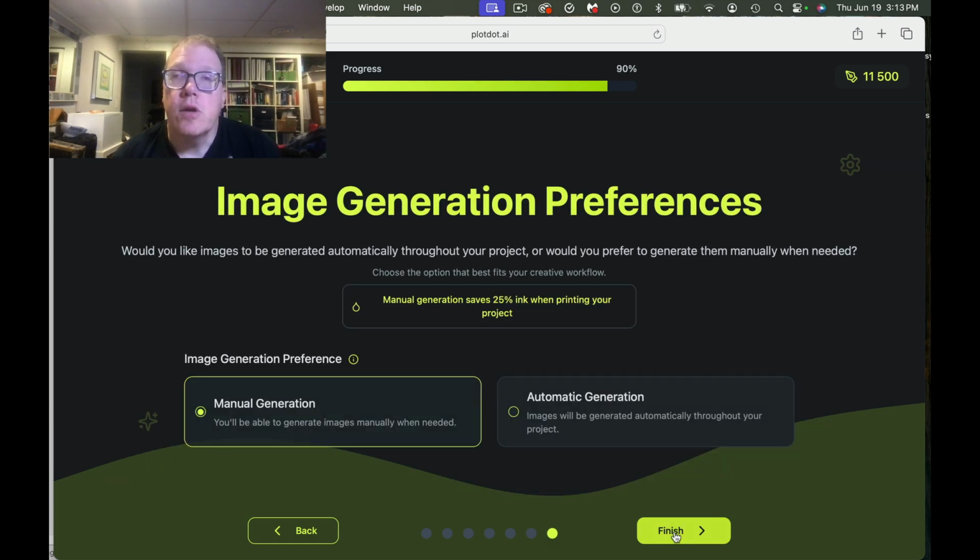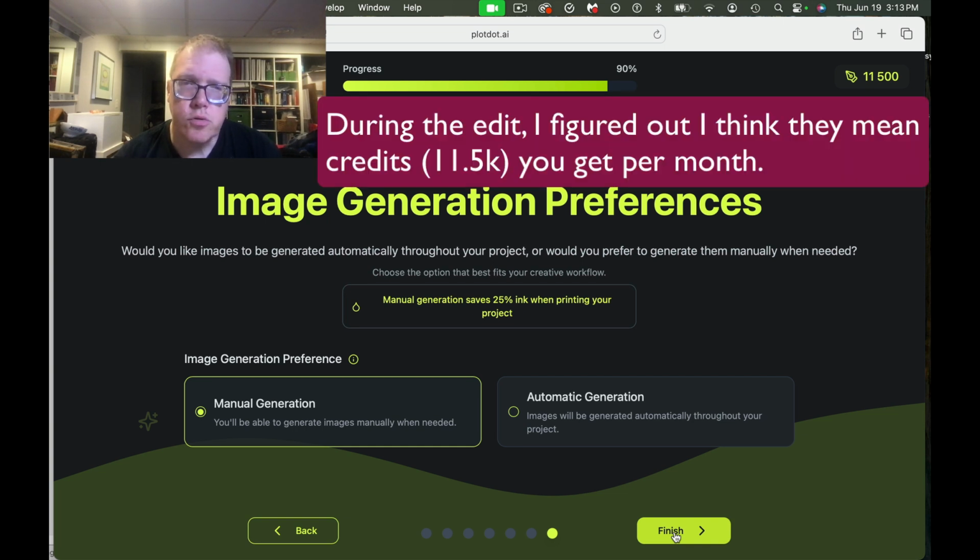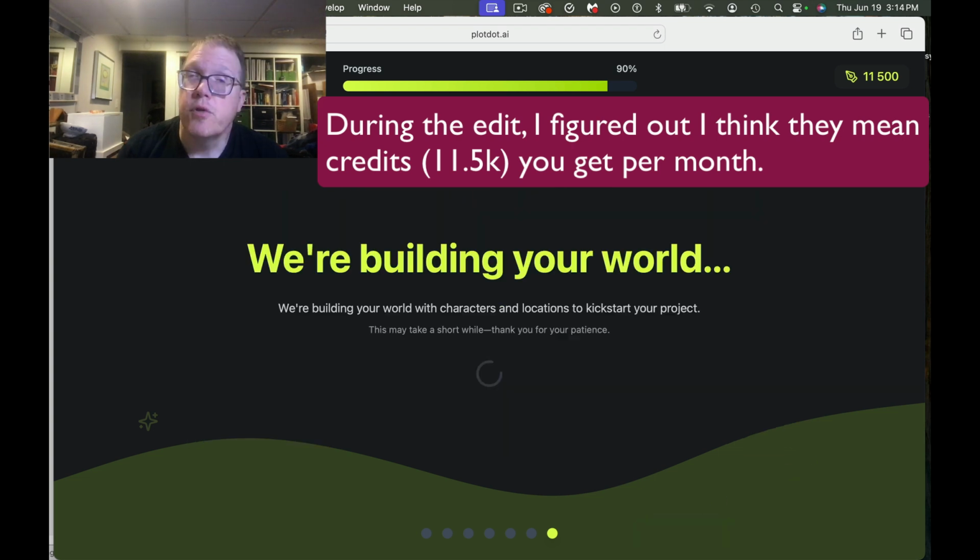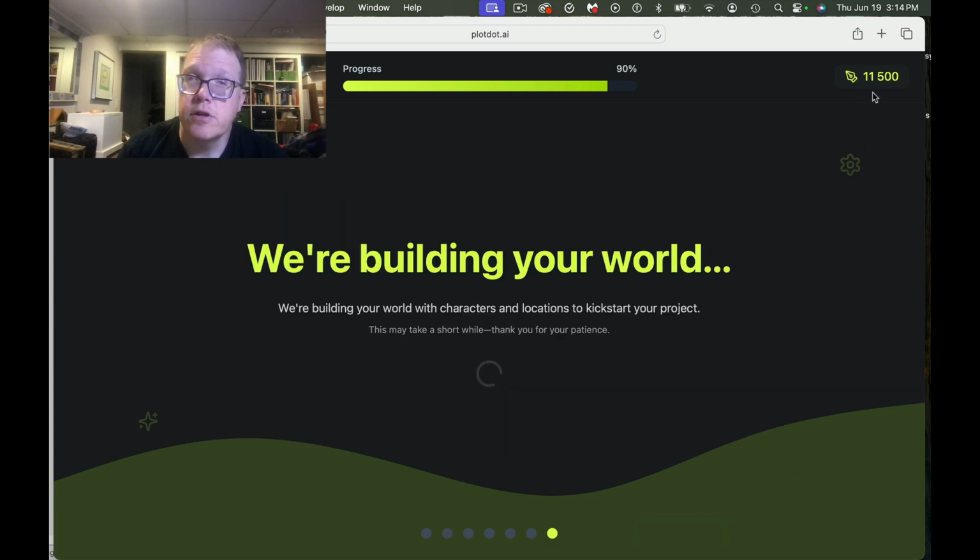So then it asks me image generation preferences. Would you like images to be generated automatically throughout your project, or would you prefer to generate them manually when needed? Manual generation saves 25% ink when printing your project. So that's good to know. I'm not going to be printing my project so much, so I'm just going to have it automatically generate throughout the project just to see that particular feature. Here we have 11,500 credits, I'm assuming, so we'll see how many credits this actually takes for it to generate this type of project here.